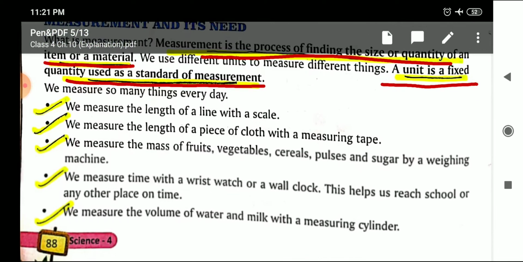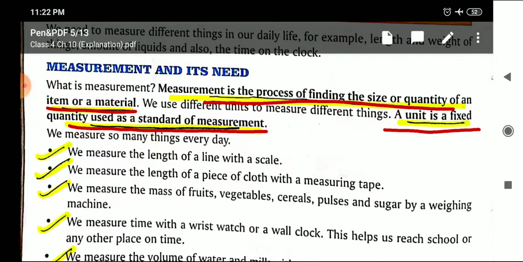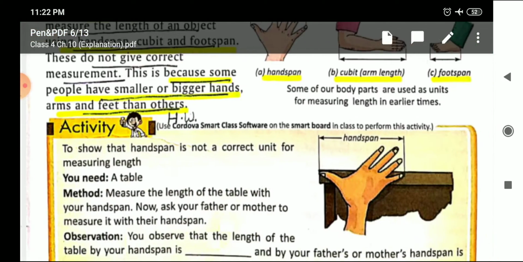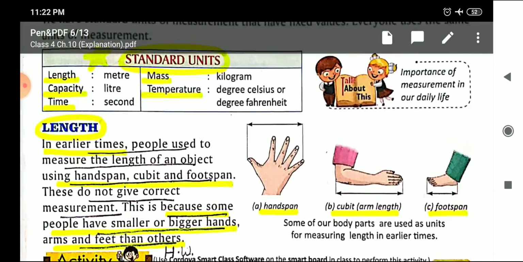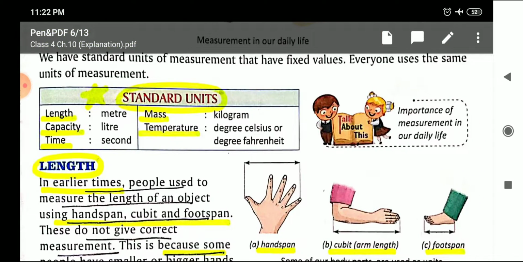Then we discussed the practical application of measurement in our daily life. A variety of examples we discussed. Then the standard units of measurement. Standard or fixed units of measurement of length, mass, capacity, time and temperature. And then we discussed different quantities one by one.